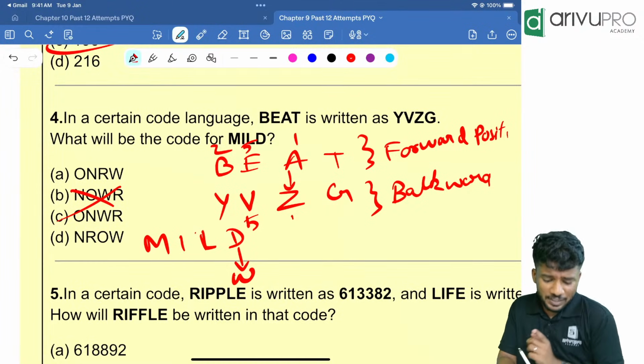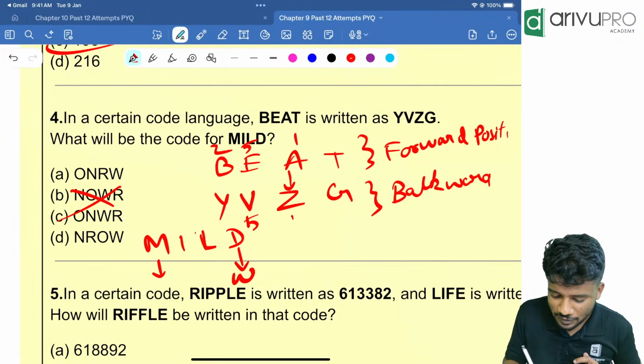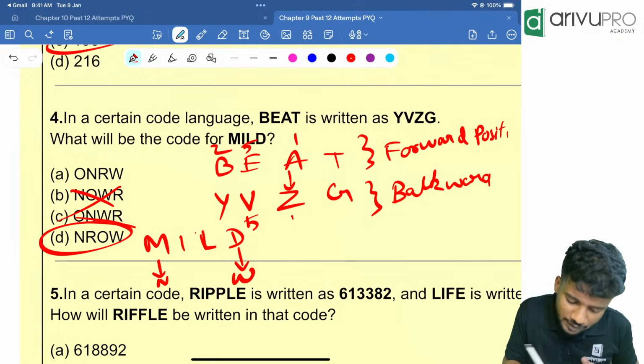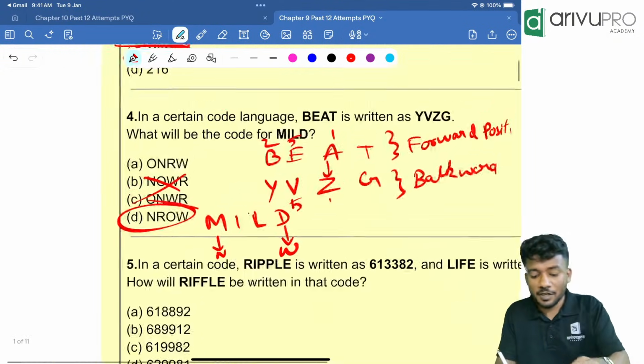Now, first one, M is 13 from the forward, N is 13 from the backward. So, first letter is N. So, looking at that, option D is your answer. This is the way, people, you should know the backward position and forward position.